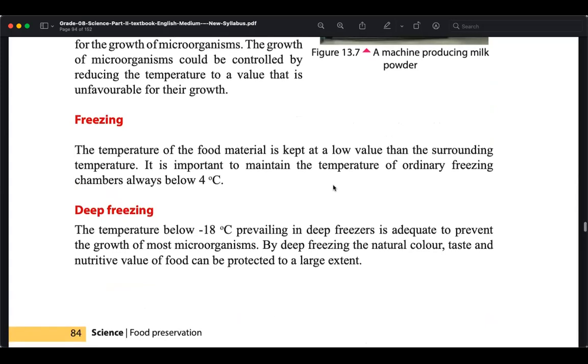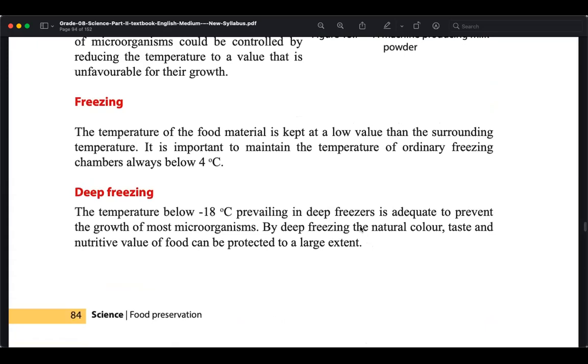But deep freezers freeze even to minus degrees, so meat-like things you can keep in a deep freezer, right? Then the color and even the taste will be preserved for some amount of time. Unlike normal cooling, deep freezing can protect the natural color, taste, and nutrition values to a large extent.